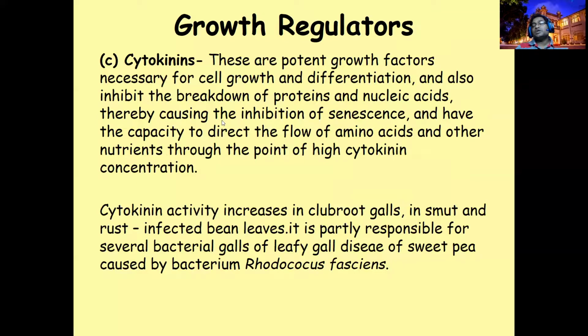Another group is the cytokinin. The cytokinin is another plant hormone, and it prevents the inhibition of senescence. Take the invading pathogen, especially the clubroot, Plasmodiophora brassicae, the clubroot-causing fungus. We call it a fungal-like organism. Plasmodiophora brassicae causes clubroot in cabbage, or smut-causing fungi, Oomycetes and other things, and rust fungi.